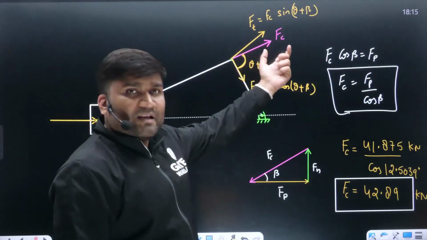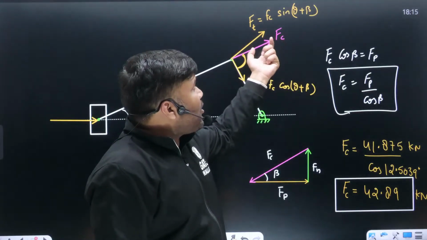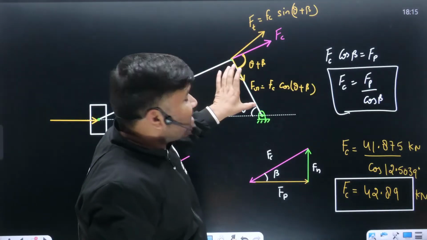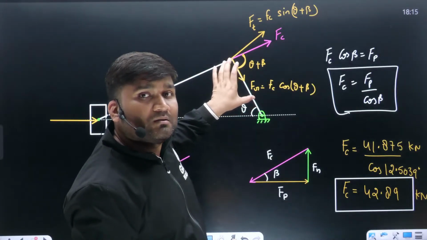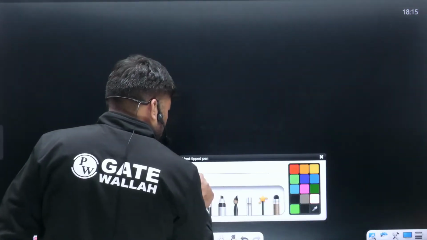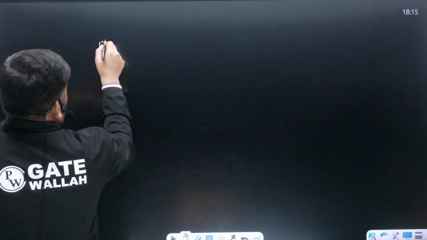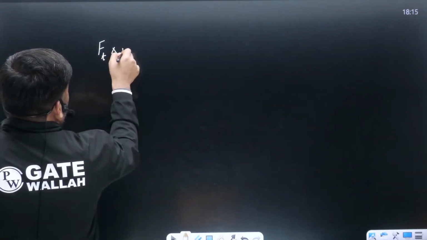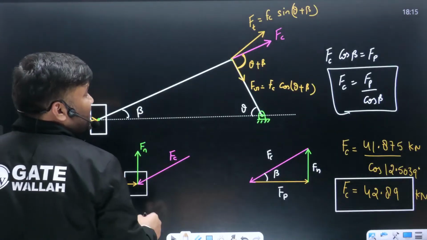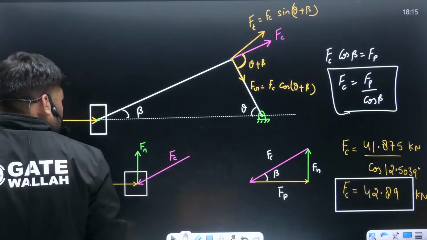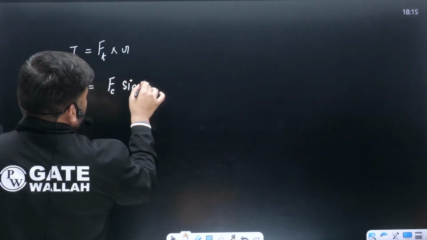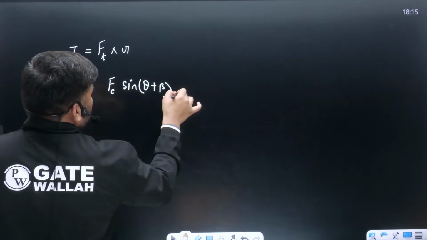If you know the FC value, FC components, this FT crank effort, and crank effort multiplied by the radius, this is torque. FT can be written as FC sine theta plus beta times R.